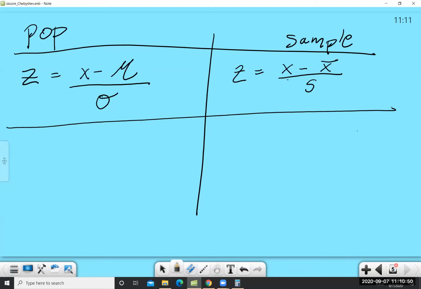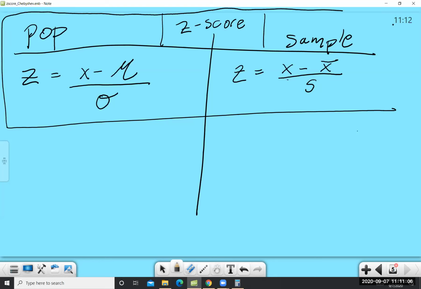So there is how you find the z-score for any x value. And by the way, what was x? X was any specific data value. So that is how I find z-score for a sample and for a population.